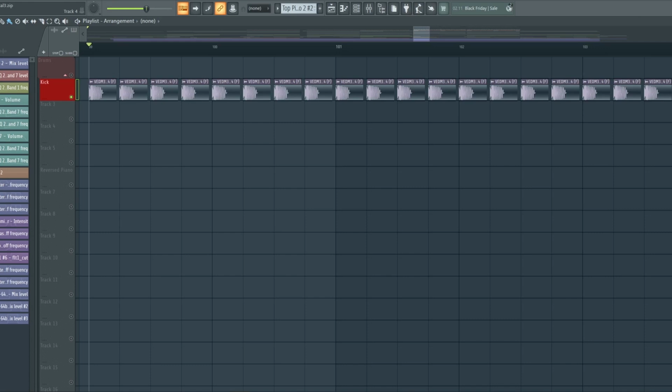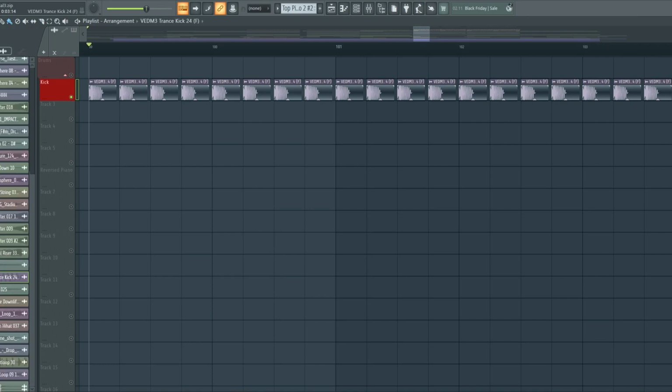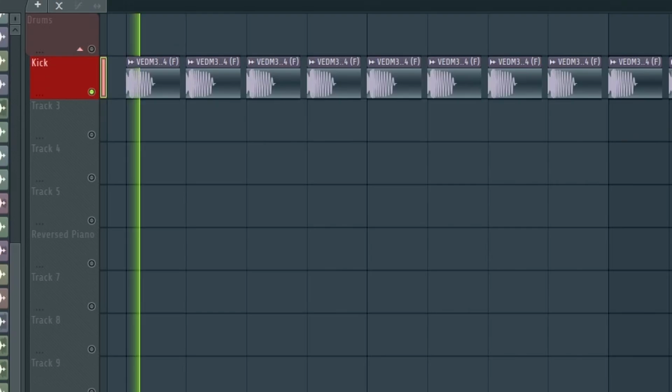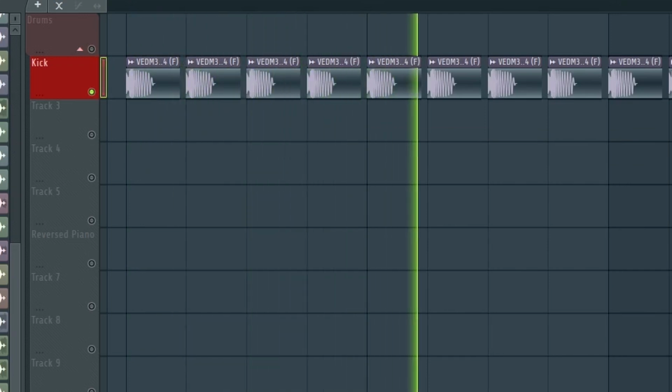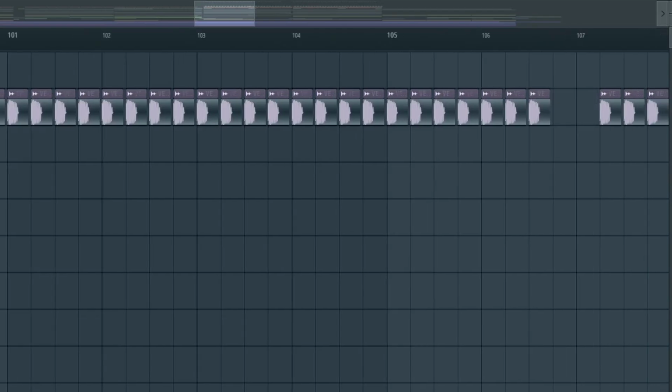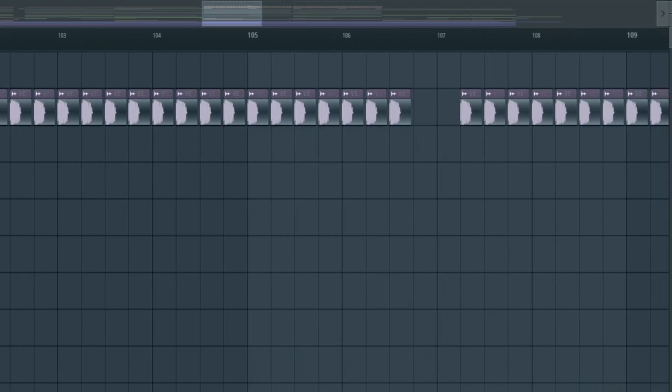The next element we will be creating is the drums. And we are starting by dropping a kick on every bar, and I am using a quite full sounding kick for this track, and it sounds like this. And it continues through the drop. I have a small gap just to add some variation.